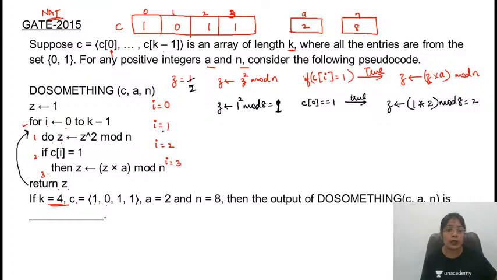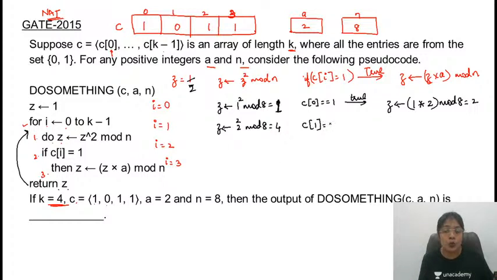Now I becomes 1. Again, do Z is equal to Z square. What is the value of Z? Now it's 2 square mod 8. 2 square is nothing but 4. 4 mod 8 is 4. Then if C of I, now what is C of I? C of I is equal to what?